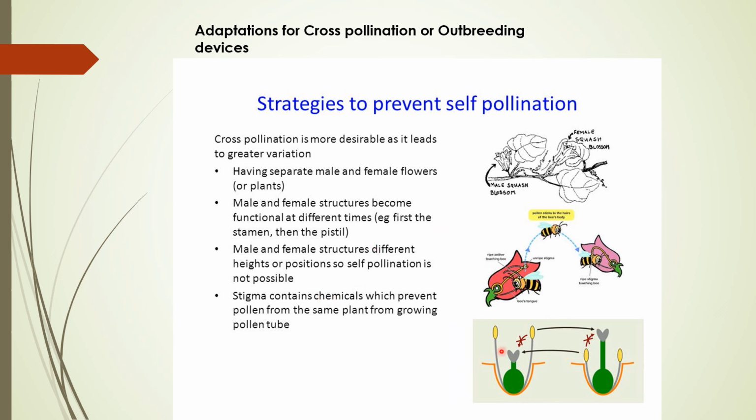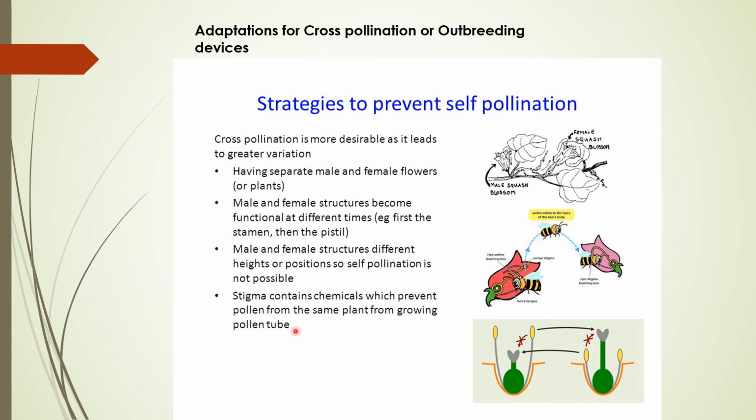Another thing: if the position, height, or arrangement of the male and female parts in a flower is different, then there is no possibility of self pollination, and it is prevented.